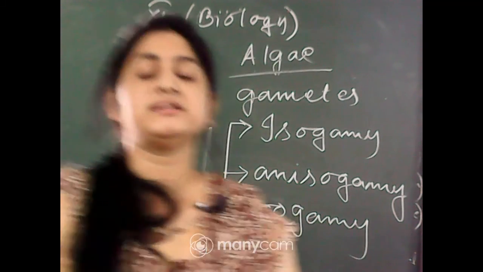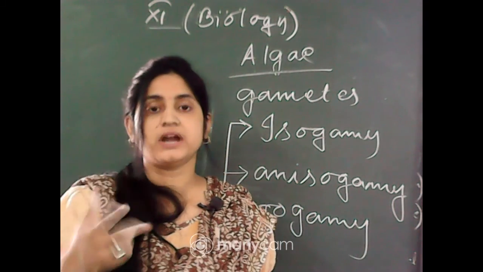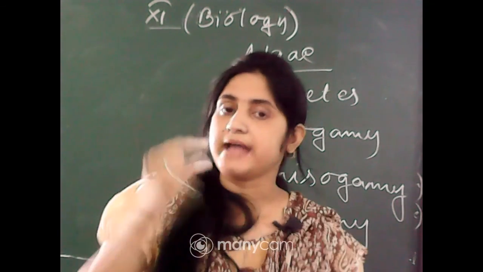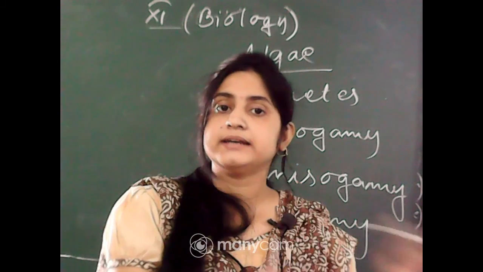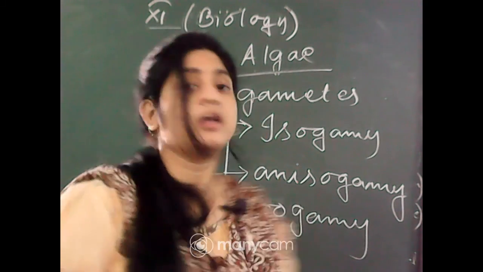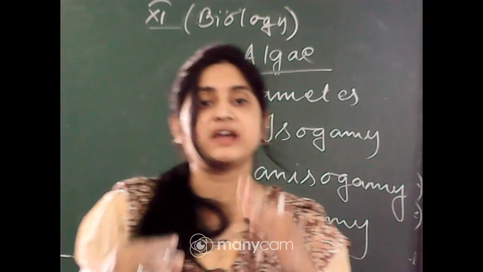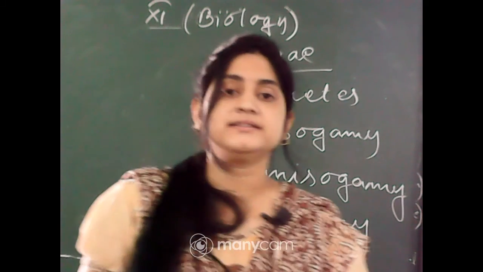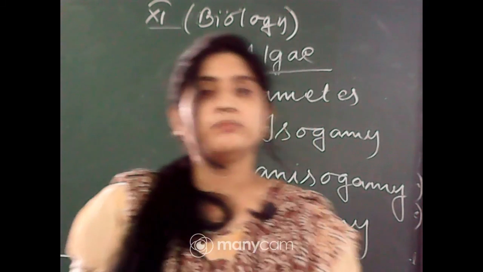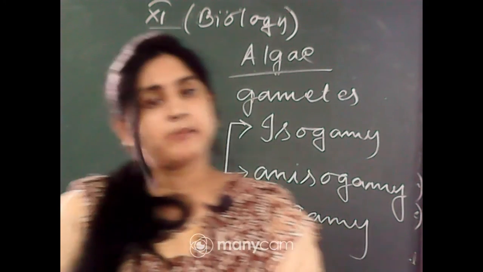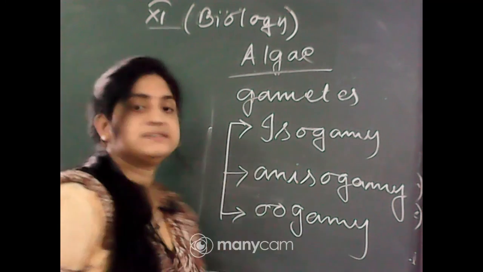Isogamy means both gametes are similar in structure and size, the same size and same structure. Whatever character is present in the male gamete, the same characteristic will be present in the other gamete. Anisogamy: they are similar in structure but different in size. One may be small, one may be round, but the contents are the same. In oogamy, there are two different gametes: a large ovum and a small sperm. So three types of gametes are present in the algae.